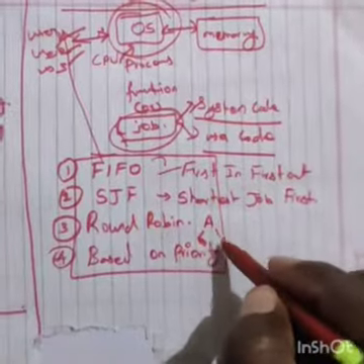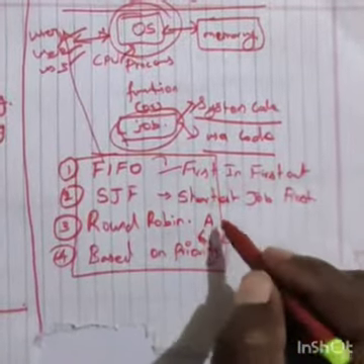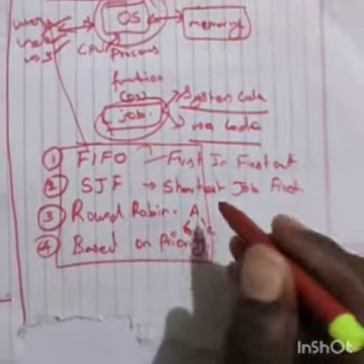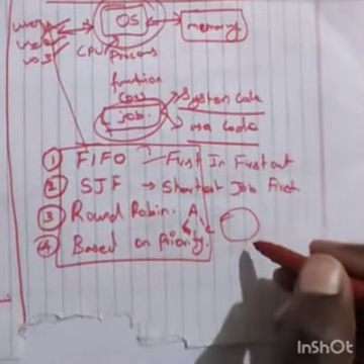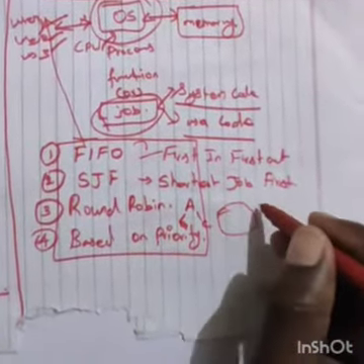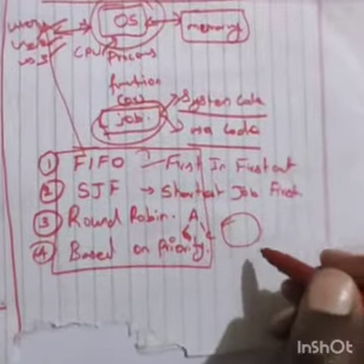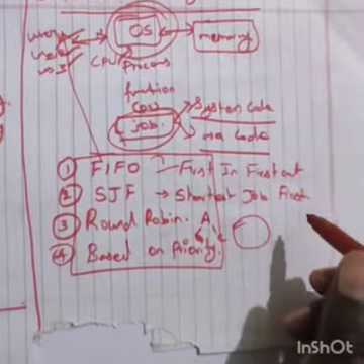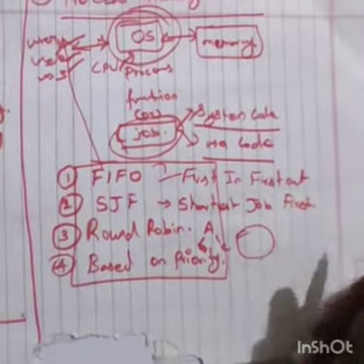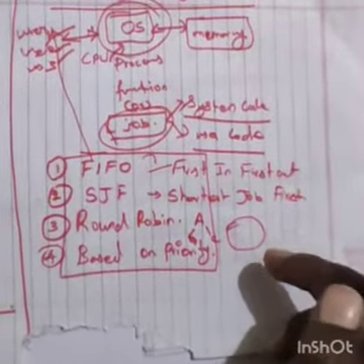Round robin means each job is done again and again. Round means circling: A after B, B after C. So round robin is assigning jobs to processes in a circular method. That is called round robin.